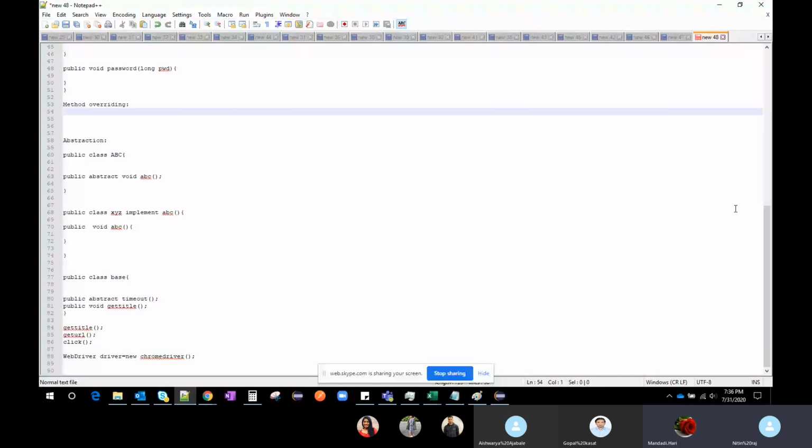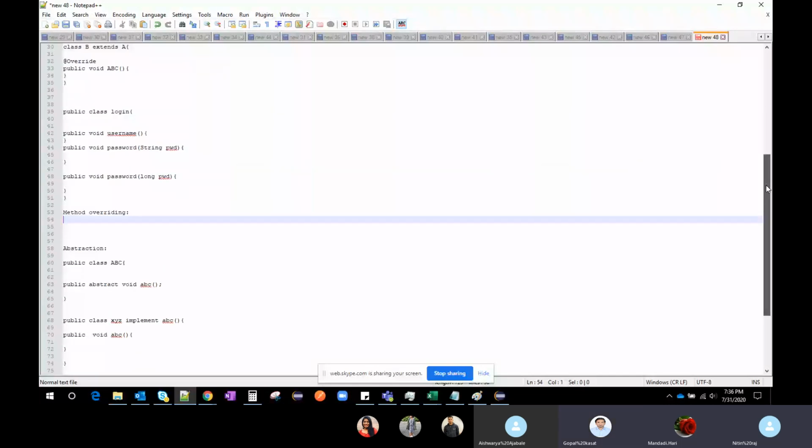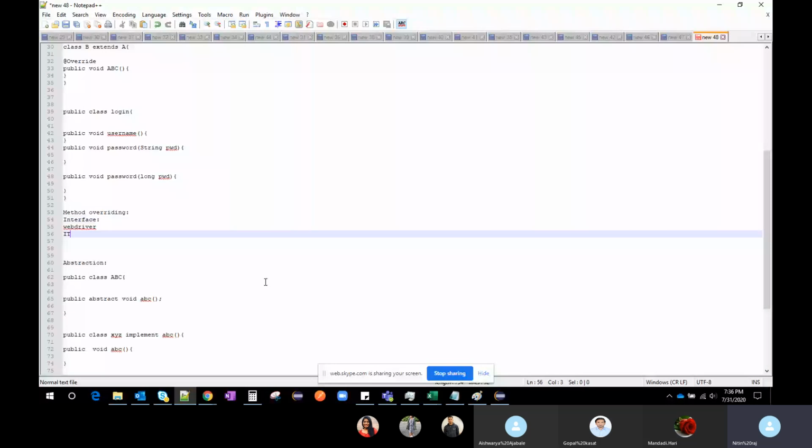We have some interfaces in Selenium. WebDriver is one of them. These are interfaces, and ITestListener. I think you have heard about this ITestListener. Most listeners come under TestNG.